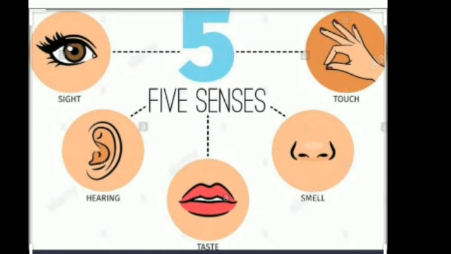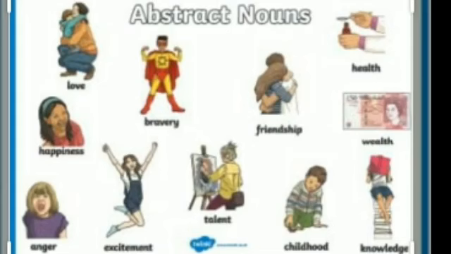Students, now we will see about the abstract noun. So what is an abstract noun? Abstract nouns are totally opposite of concrete nouns. They can only be thought of or felt. They cannot be seen or touched. An abstract noun is the name given to an idea, feeling, action, quality, state, etc. that you cannot actually touch or see.